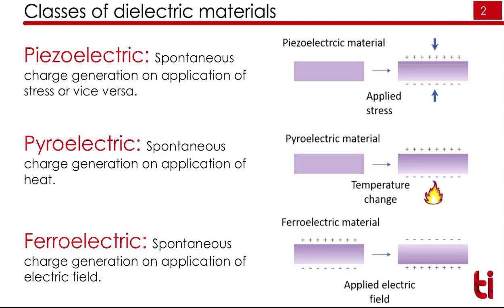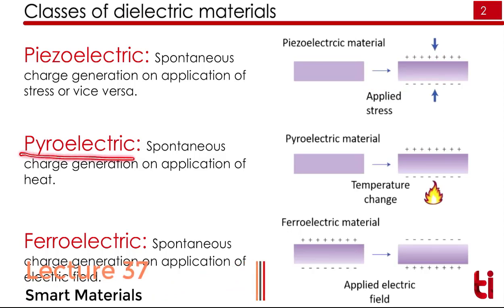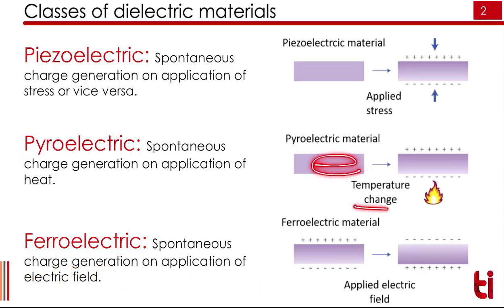As you can see here, there is a piezoelectric material. If you apply stress, it will generate a charge, or if you apply electric field, it will vibrate. That is called piezoelectric material. Second type of material is known as pyroelectric material. If you apply heat or temperature, there is a spontaneous charge generation. Those are known as pyroelectric. Basically the meaning of pyro is heat.